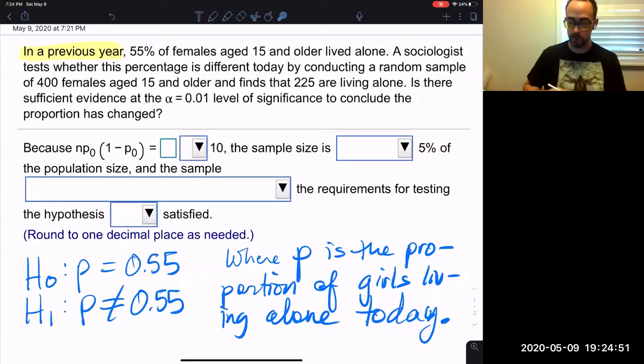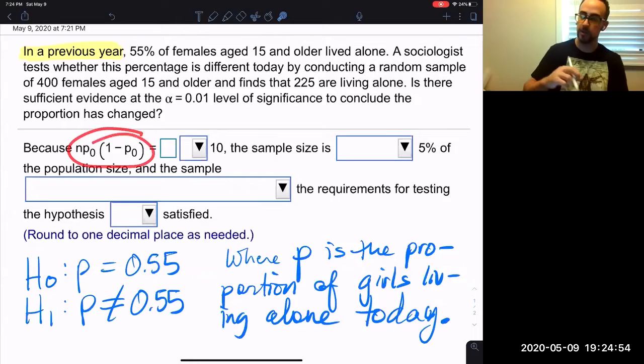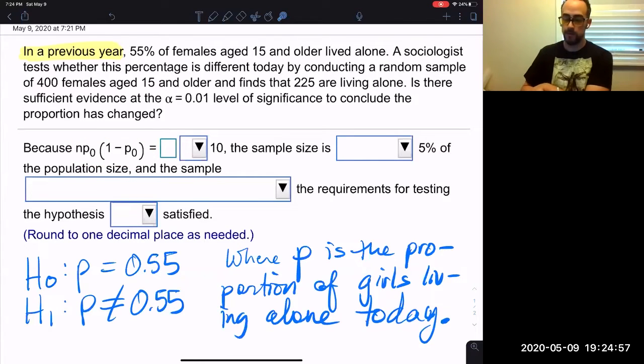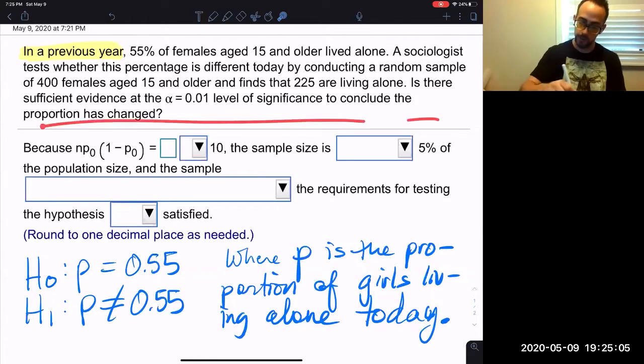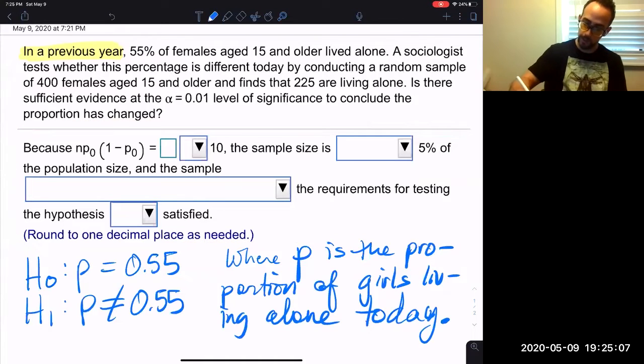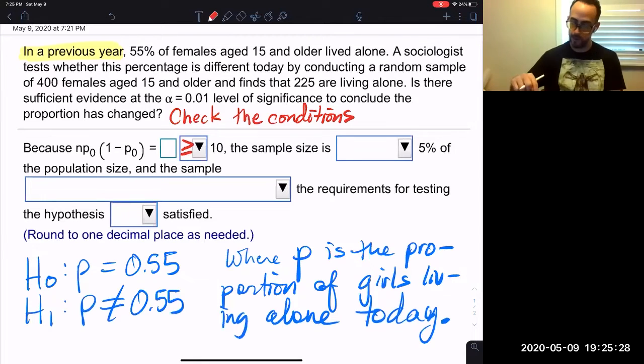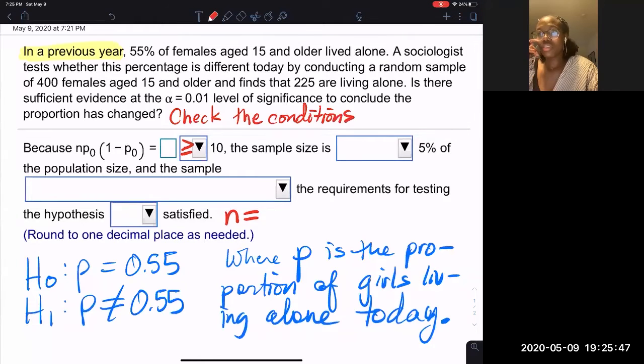Now this question wants us to check the conditions for being able to use a normal distribution, to assume that the sampling distribution of the proportion is normal. So to check the conditions, we want this to be greater than or equal to 10. Now, what is n? What do you think n is? The sample size. 400. Yeah, 400.